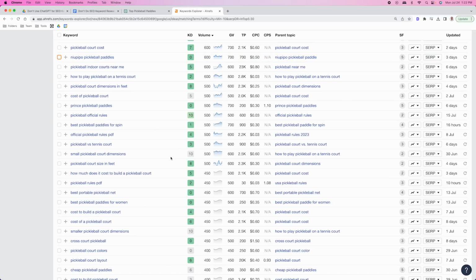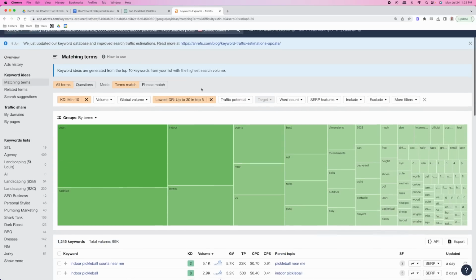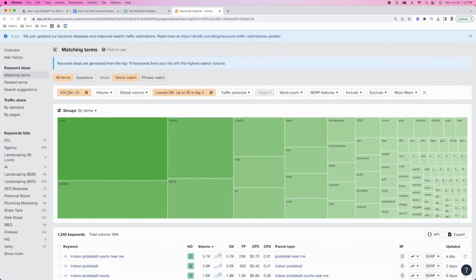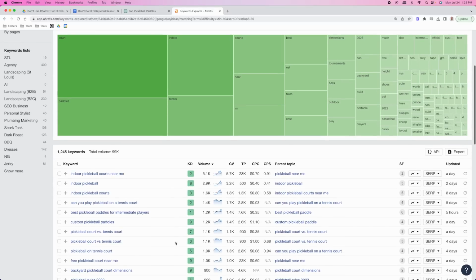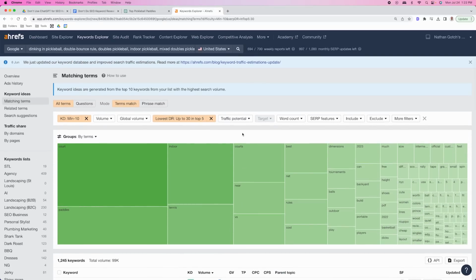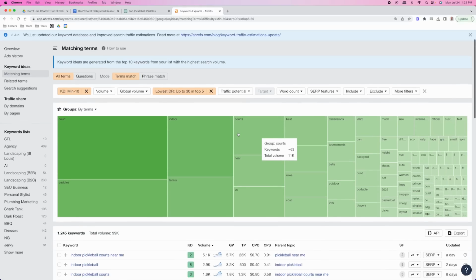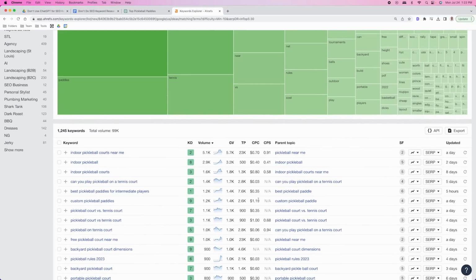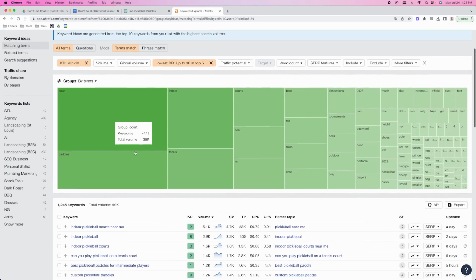This is the way that I start to work through this, is I start with the overall domain strength. Then I start to look at how many links I'm gonna need on the page level to go after these, okay? And this is assuming this is a brand new website with no authority, or it could be an old website with no authority. It doesn't make a difference. Doesn't matter how old your website is. All that matters is how many links your site has. If you have no links, it doesn't matter if your site's 10 years old. If it has no links, it might as well be new. So we need to really be making decisions based on how much that link investment is going to be as far as the keywords. So start there, and then you can start to go a little bit deeper.